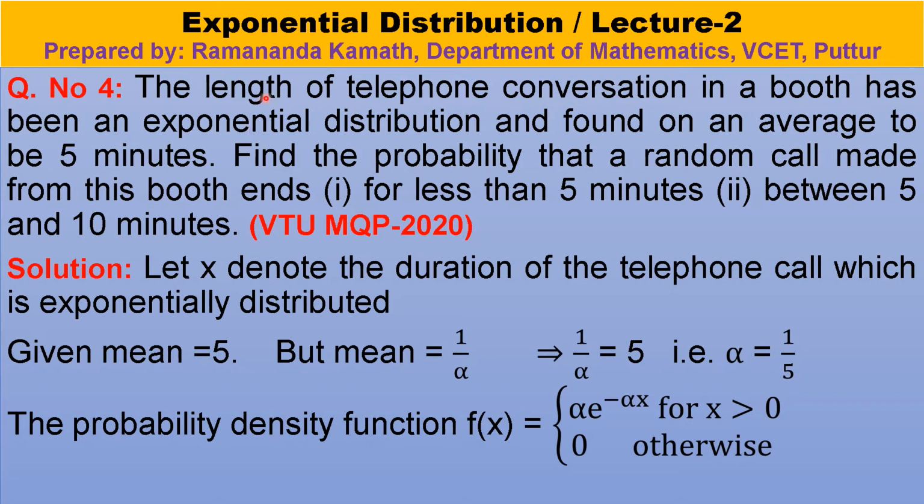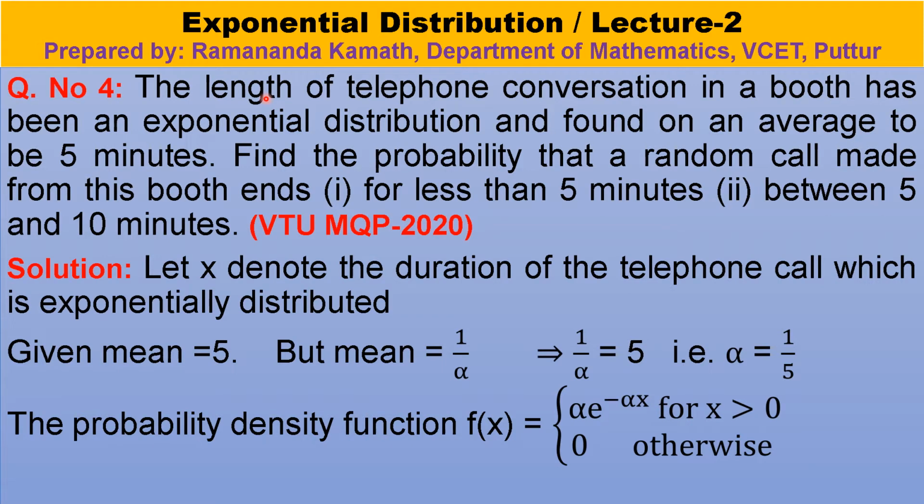We shall continue with the exponential distribution. So the question is, the length of a telephone conversation in a booth has been exponentially distributed and found on an average to be 5 minutes. Find the probability that a random call made from this booth ends for less than 5 minutes, between 5 and 10 minutes. So it is said that the length of the telephone conversation in a booth, that means the duration of the call made by an individual, is exponentially distributed.